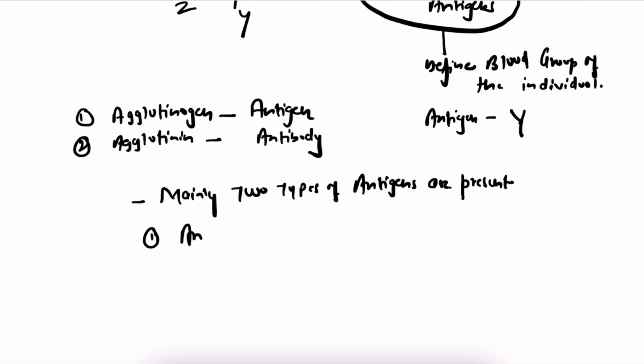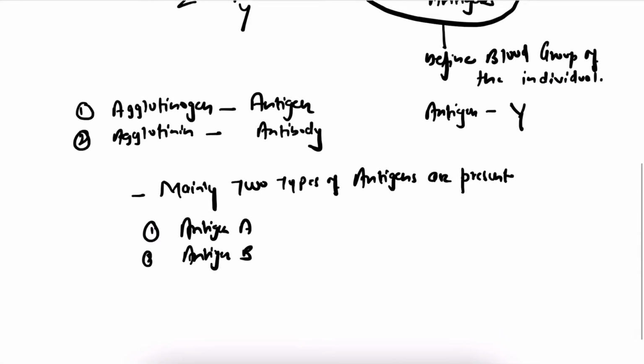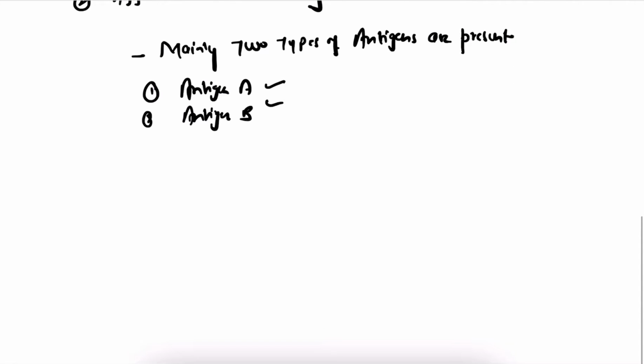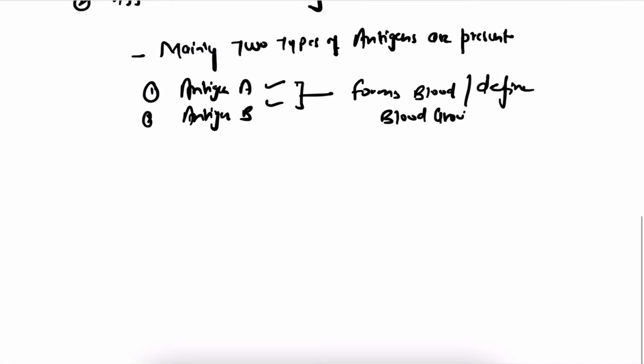First is antigen A and second is antigen B. These are the two antigens, and they define the blood group of the person. Get it?